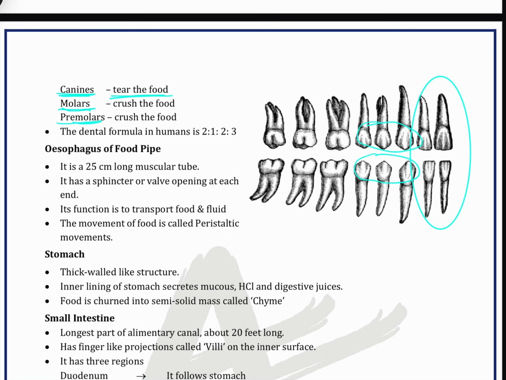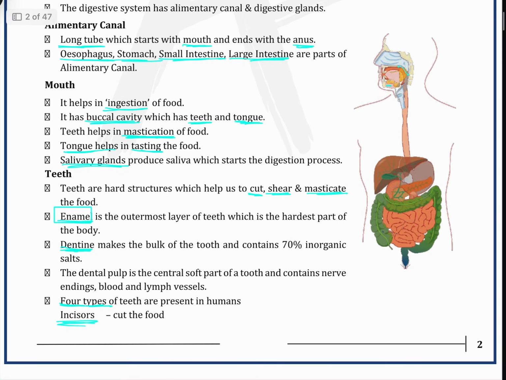Then moving on, we come to the esophagus or food pipe. It is a 25 centimeter long muscular tube. We are talking about the esophagus. We can see it in this figure. The esophagus is this.